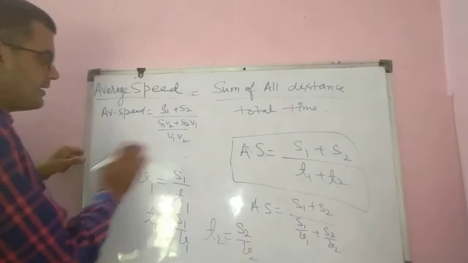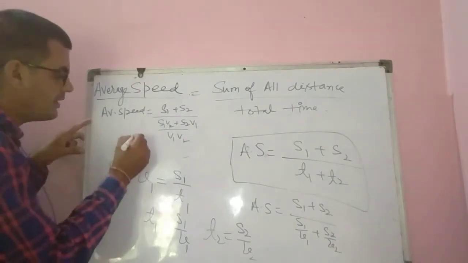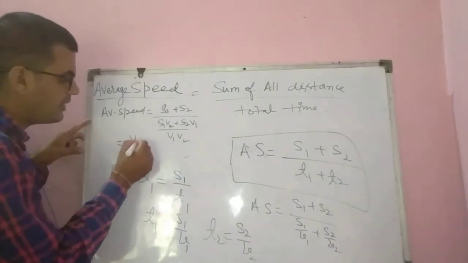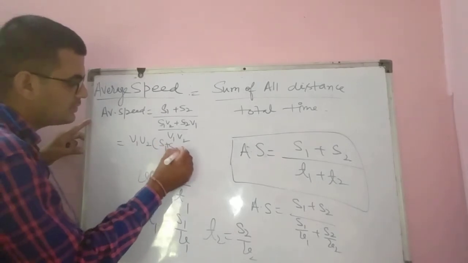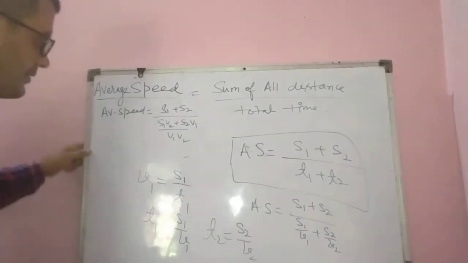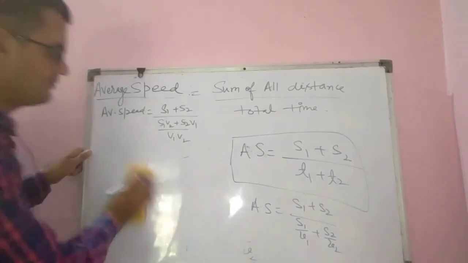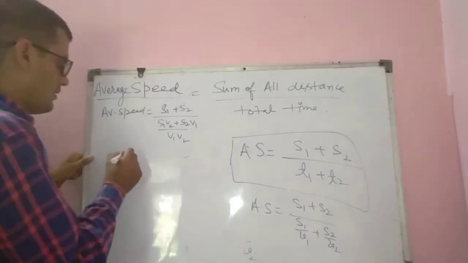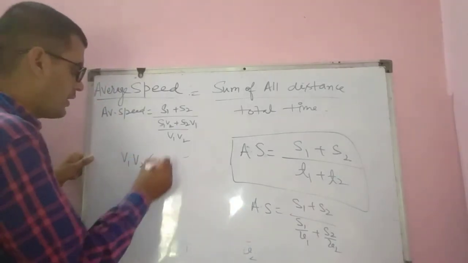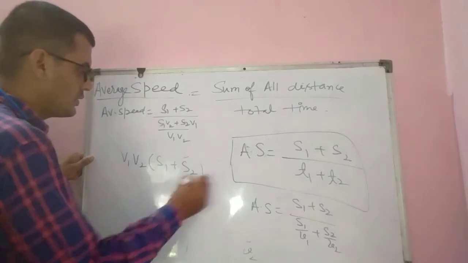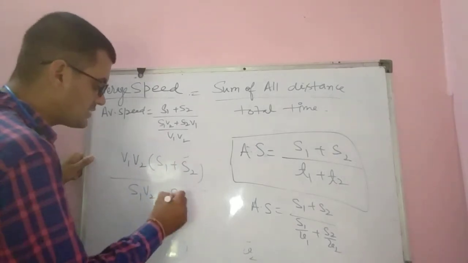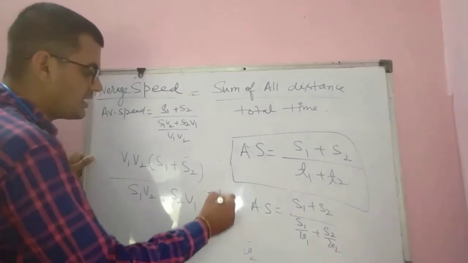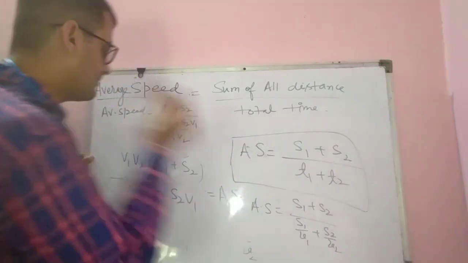So it will be v1 v2 into s1 plus s2 over s1 v2 plus s2 v1. This is the average speed.